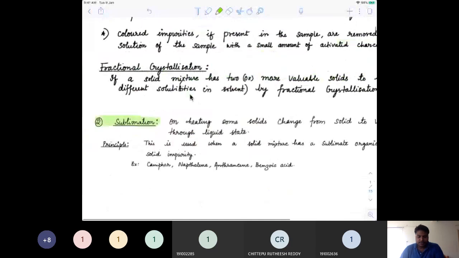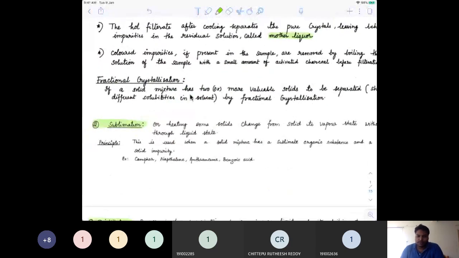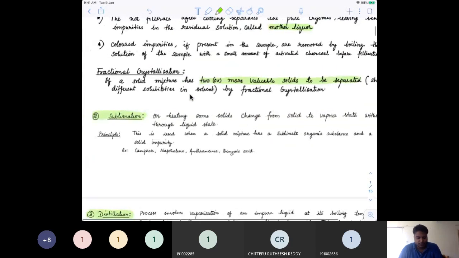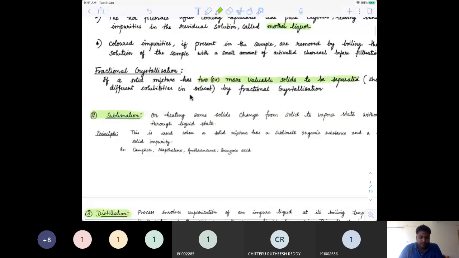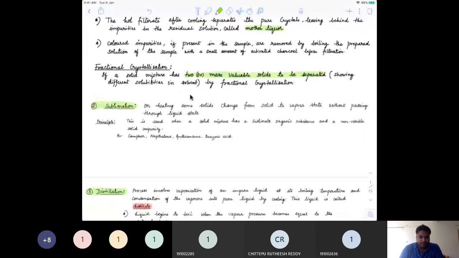Now see what is fractional crystallization. Fractional crystallization is used when you have more number of valuable solids, as in more number of organic compounds which are mixed together and which is important for us. Then fractional crystallization is being used. The idea is pretty simple.